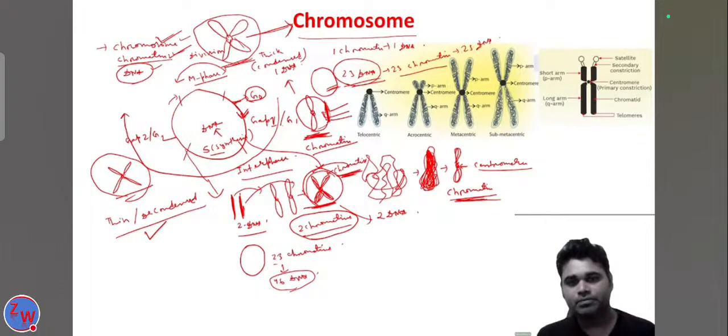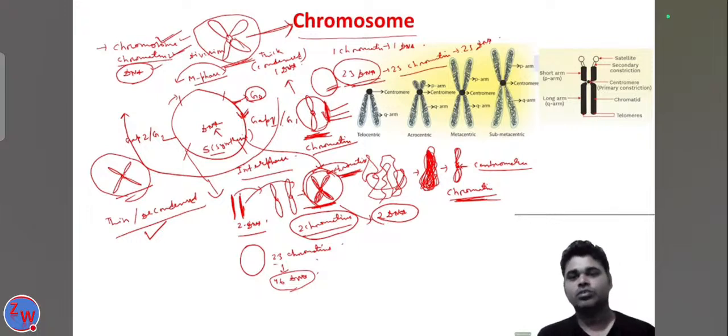The one DNA forms one chromatin in the gap 1 phase, and in the S phase, because two DNA are formed, the same chromatin contains two DNA. Each is called a chromatid or sister chromatid. So the two sister chromatids are found in the one chromatin, and here also the same structure.